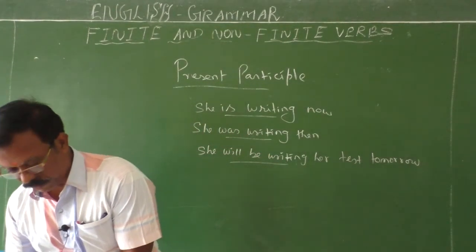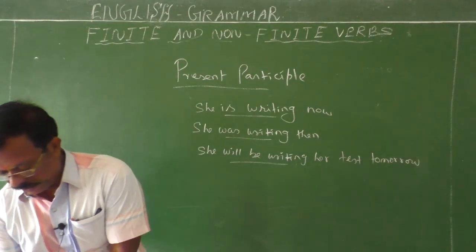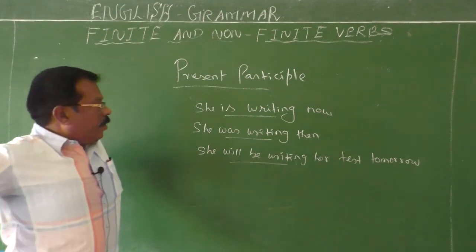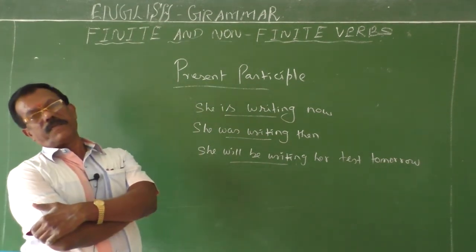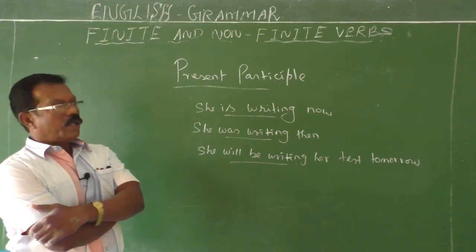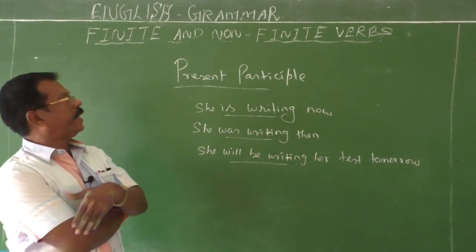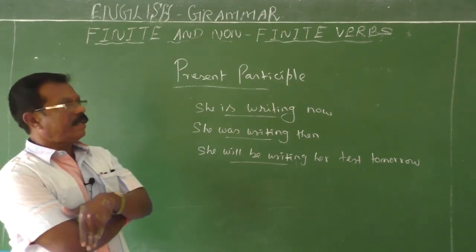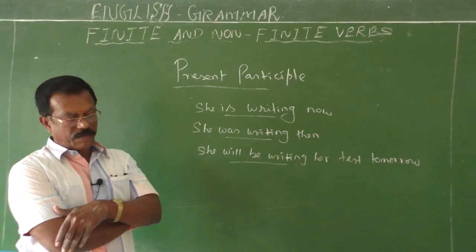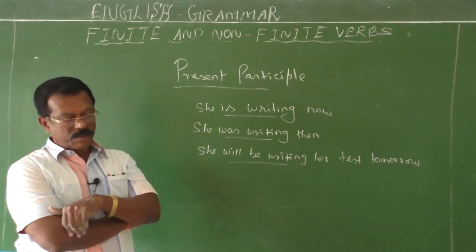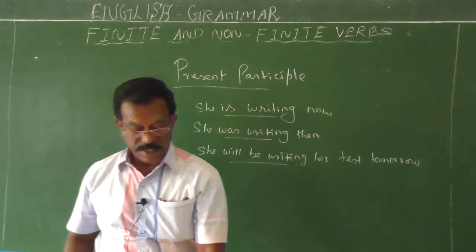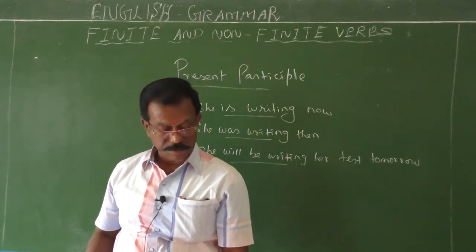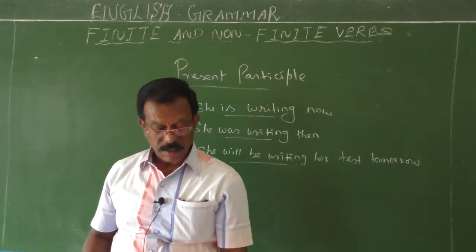Then was or were plus verb plus ing is called the past continuous tense. And then future continuous tense: will plus be plus verb plus ing. So to show the progressive continuous tenses, we have to use the present participle. This present participle is obtained by adding ing to the base form of the verb. Okay children, next we are going to see the past participle, where we can use it and how it is used. We will see one by one.